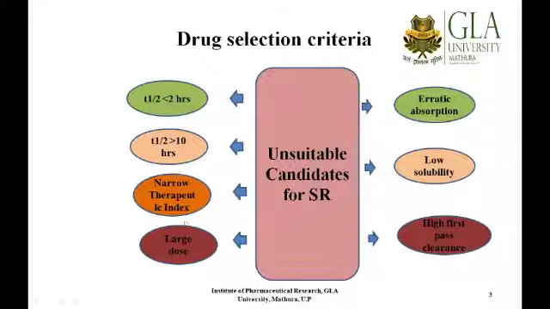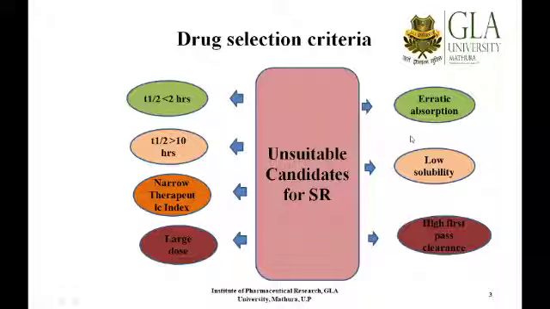Then we should also be considering those candidates which have large therapeutic indices, rather than choosing those drugs which are highly potent and exhibit narrow therapeutic indices. And similarly, we should be choosing those drug candidates whose dose requirement is very low.